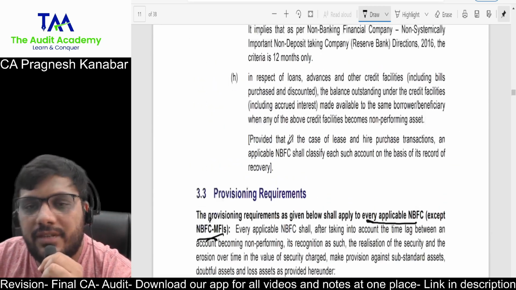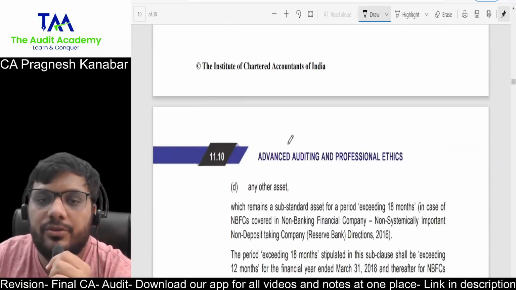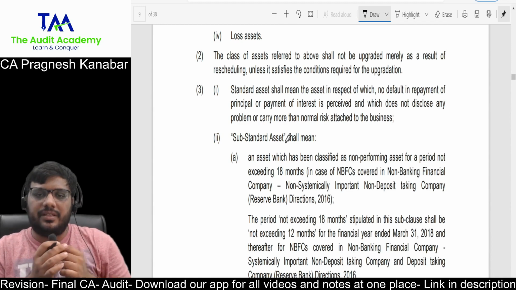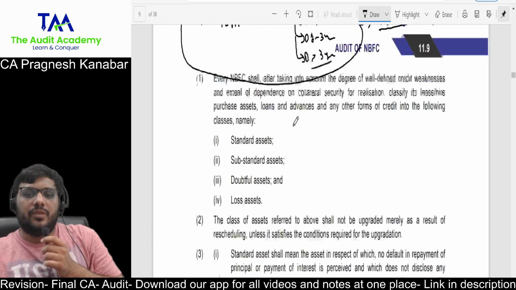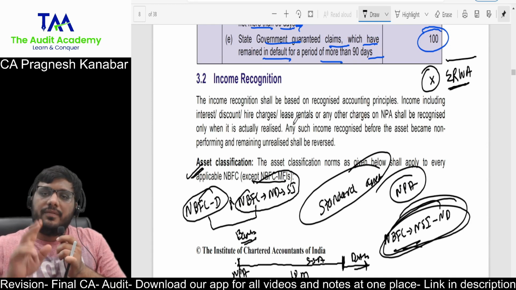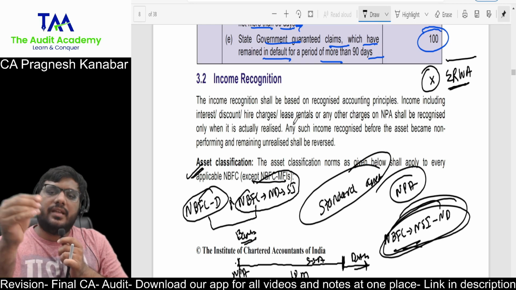So you can either cover it straight away from the module, or if you want, I will upload the notes for this also in my revision material, in the study material section of the app itself, where you are seeing this particular video. But every single paragraph from here is not required to be read. So we have covered two things: one is capital requirements, another one is asset classification. Pause this, revise it, and then go ahead.